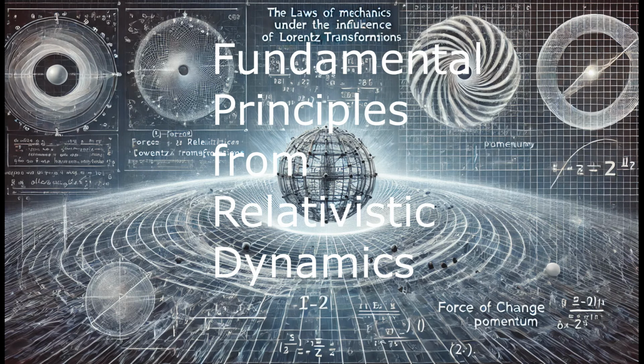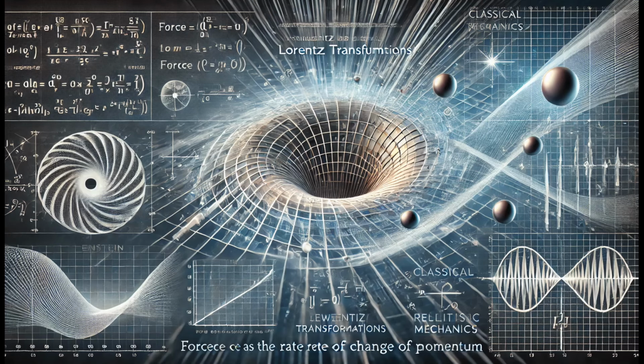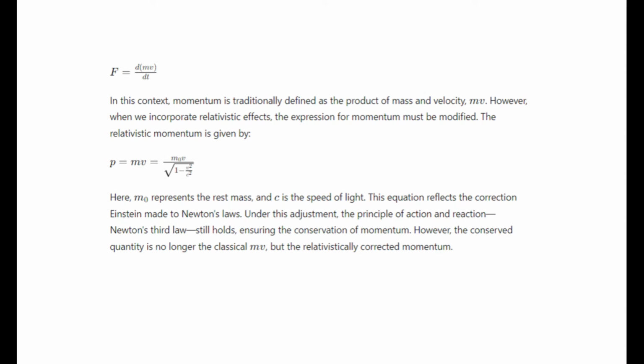In examining the structure of the laws of mechanics under the influence of Lorentz transformations, we are ready to consider a more comprehensive framework. We have previously examined how length and time transform under relativity, but we have not yet considered the role of mass. To understand Einstein's adjustments to Newtonian mechanics, we must begin with Newton's law, which states that force is the rate of change of momentum. Traditionally, momentum is defined as the product of mass and velocity. However, this definition needs to be refined when we include relativistic effects.